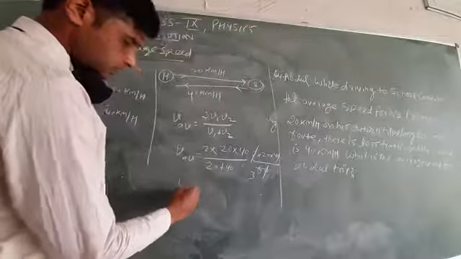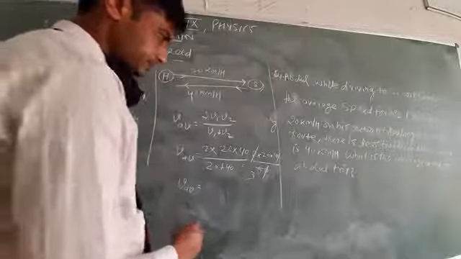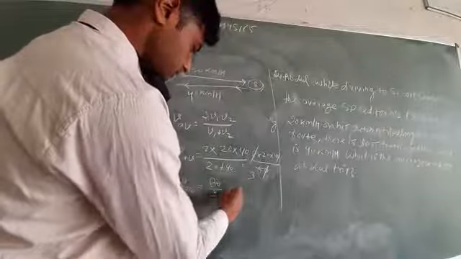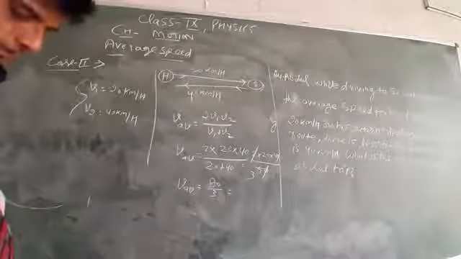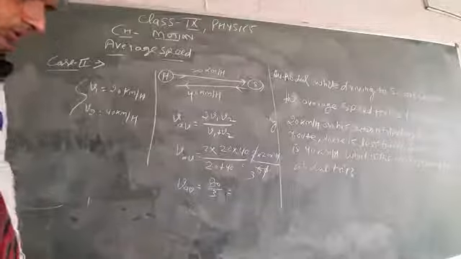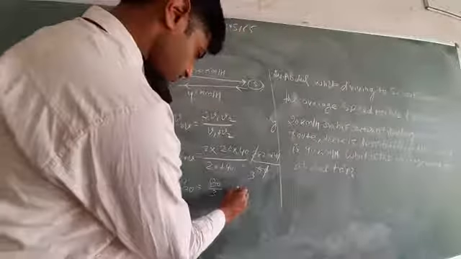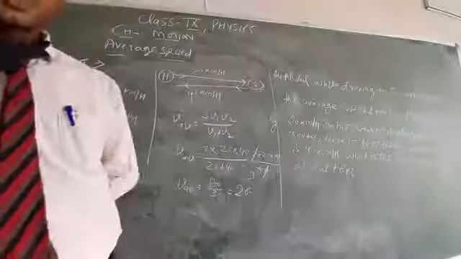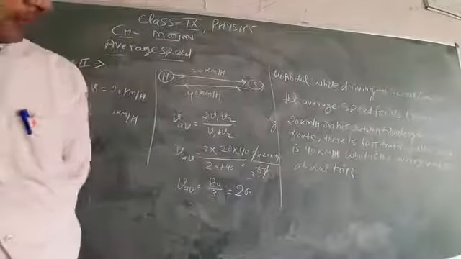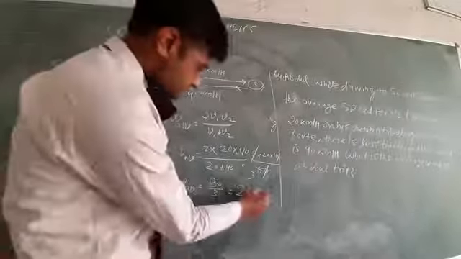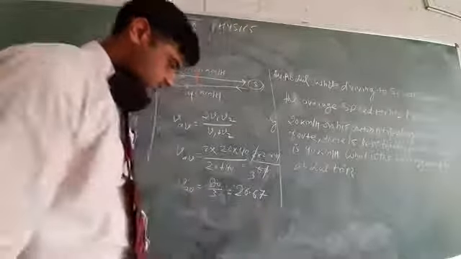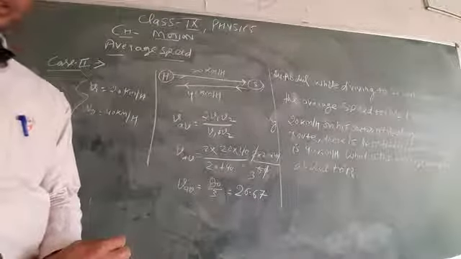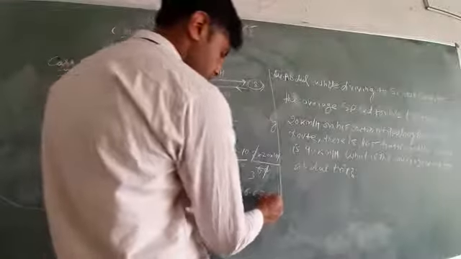So V average equals 80 upon 3. When you divide 80 by 3, your answer is 26.67 kilometer per hour.